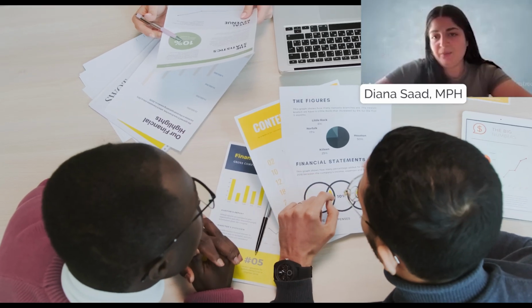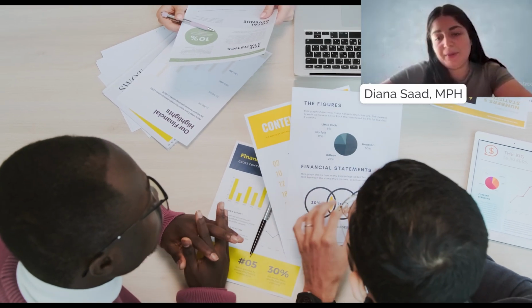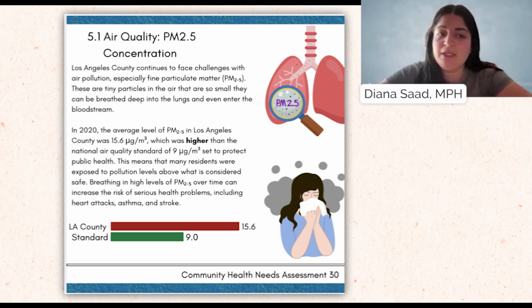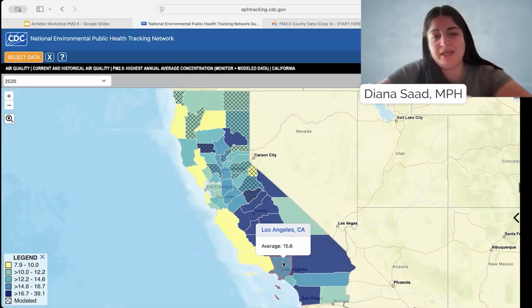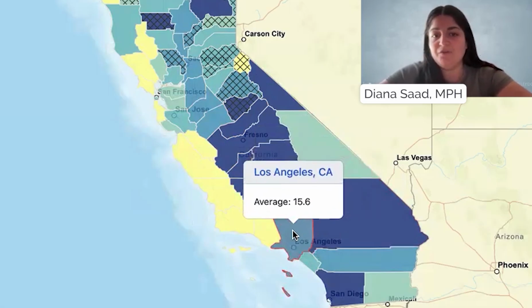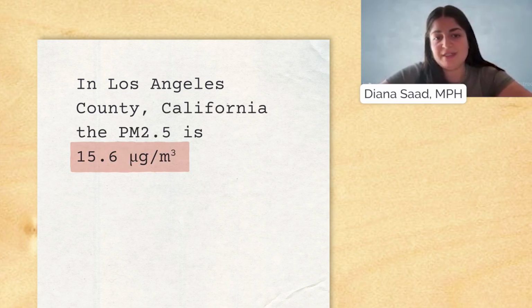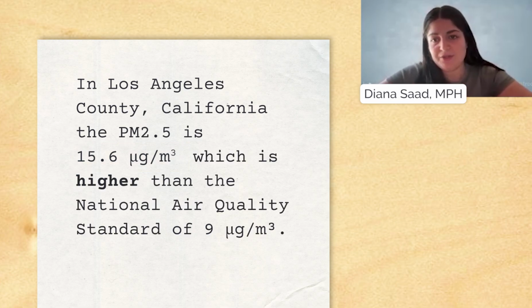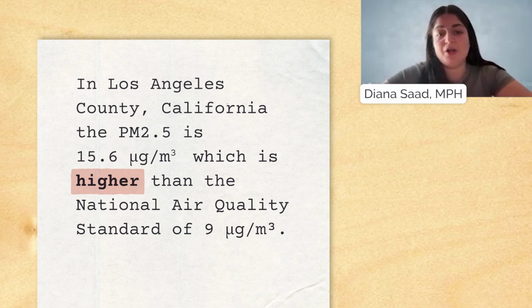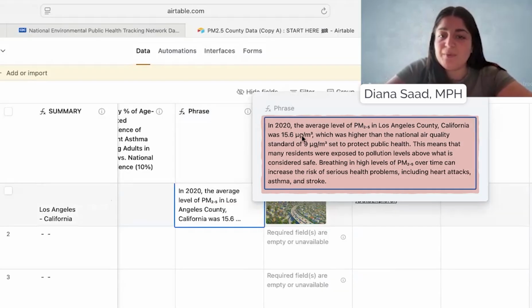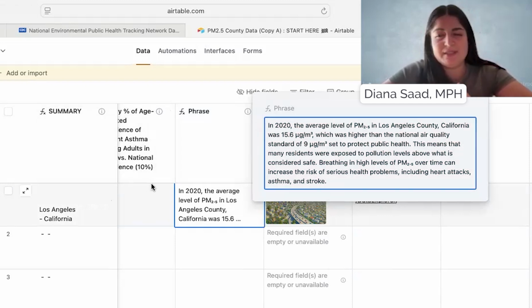So let us pretend we're a collaborative of public health departments writing a community health assessment. So if we find data, for example, in Los Angeles, California, the PM2.5 is 15.6 micrograms per cubic meter. That doesn't really complete our story. So when we compare it to the national air quality standard, we actually have a narrative about chronic disease risk and environmental justice.